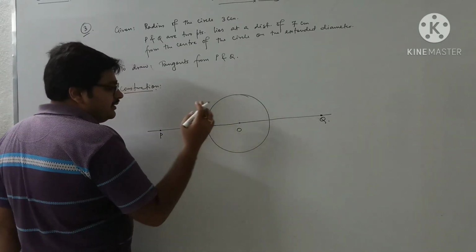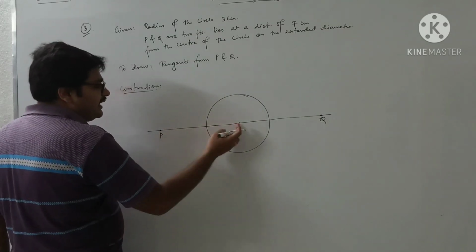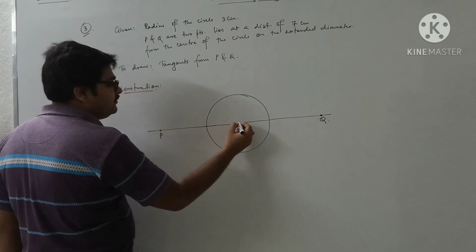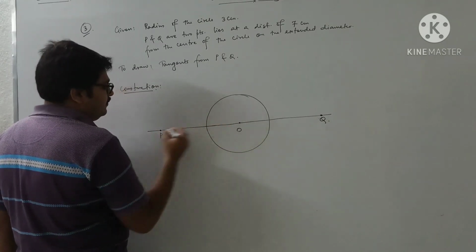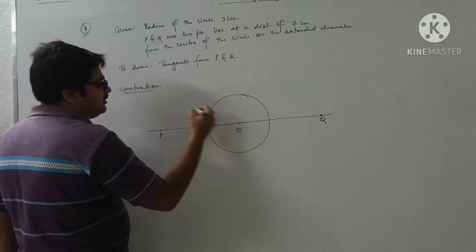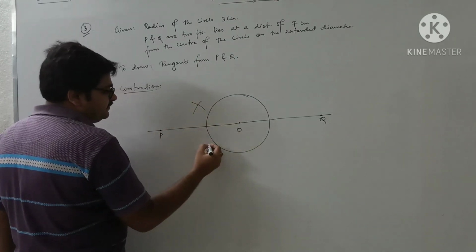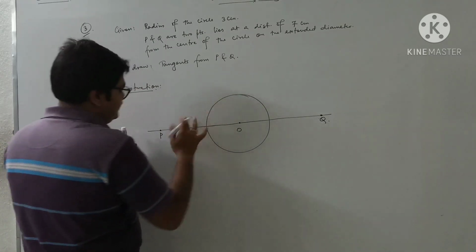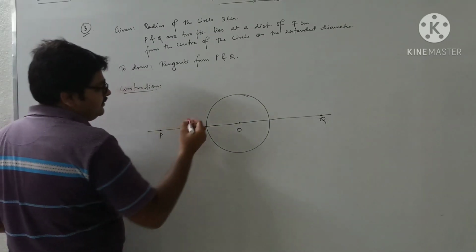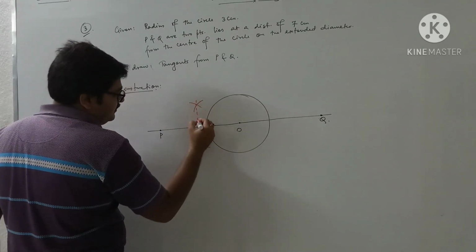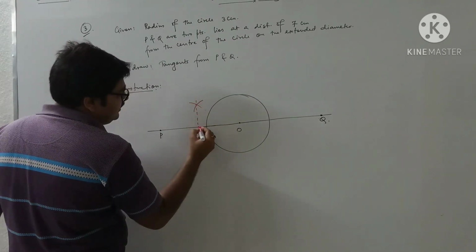What is the center and what is the external point? That joining line we have to bisect. So I will bisect OP now. O is the center and P is the external point. Now I will draw the perpendicular bisector of OP using dynamic color. So this is the perpendicular bisector of OP.